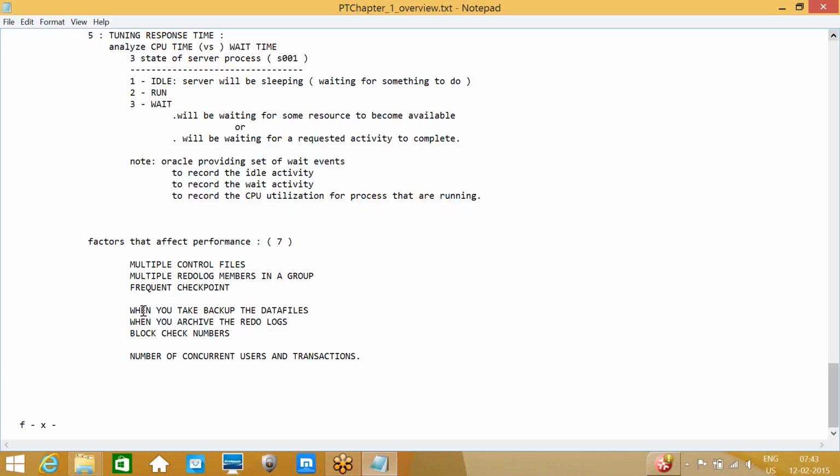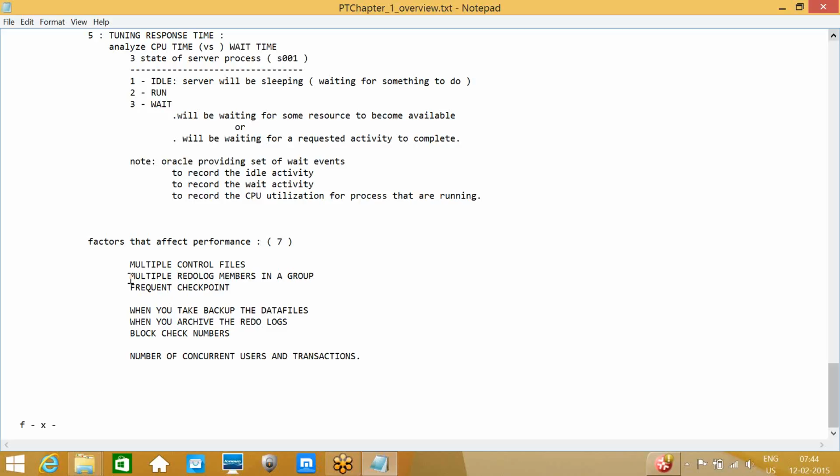Suppose if any one of the control files is missed, we can recover it with the other control file. So we need to put the control files in different locations, one in one location and another one in another disk group. At least 2 or 3 is fine.